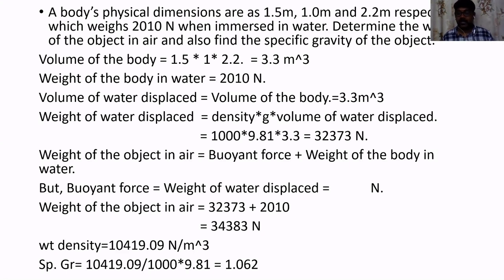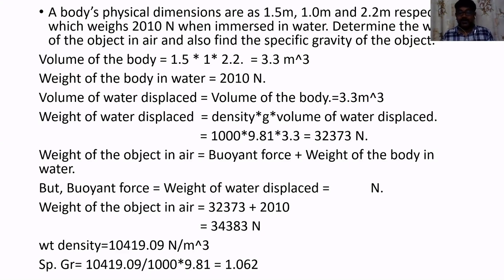Archimedes principle states that the magnitude of the buoyant force is equal to the weight of the fluid displaced by the object. So to determine the buoyant force, we first calculate the quantity of fluid coming out when immersing this object inside a fluid. For that, I first calculate the volume of water getting displaced.